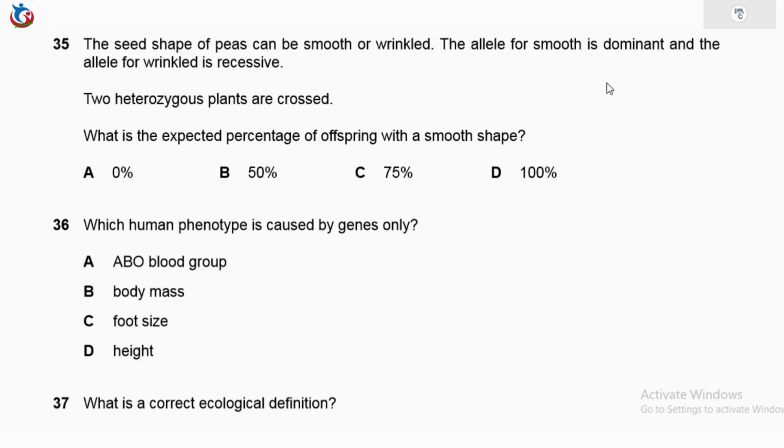So using our Punnett square method, we can easily draw a Punnett square.